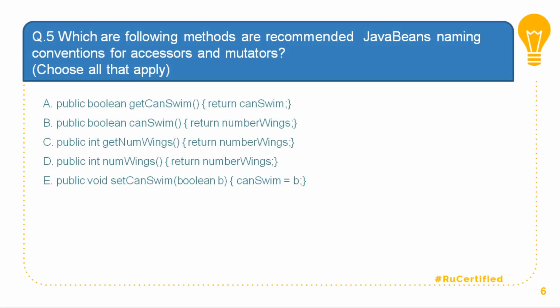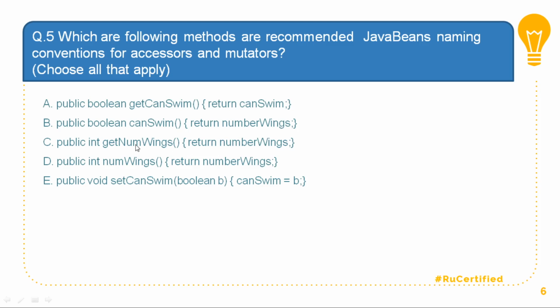Question number 5. Which of the following methods are recommended as Java Beans naming conventions for accessor and mutators? Choose all that apply. Looks simple. Option A says that get can swim, which returns a boolean. Now to return a boolean you need to have is rather than get, so A is wrong. Option B is public boolean can swim return number of wings is wrong because it is not getter, setter or is.